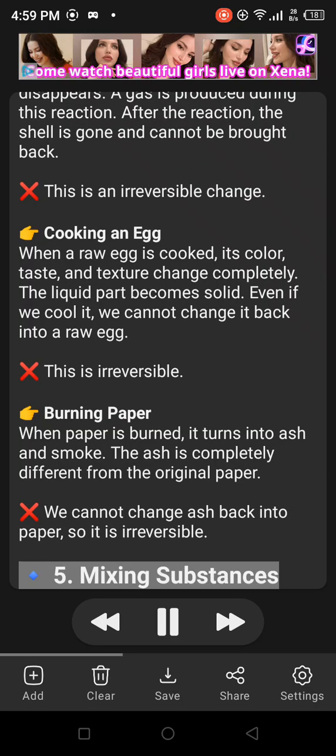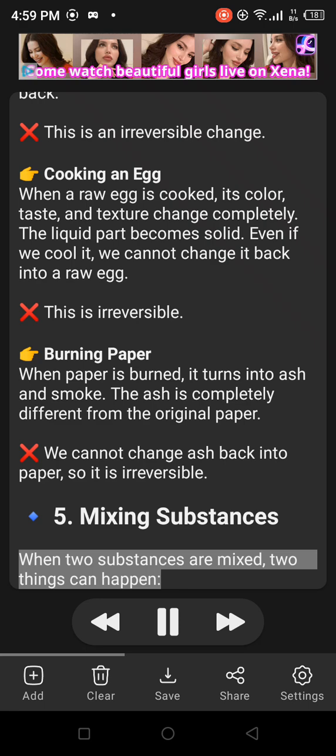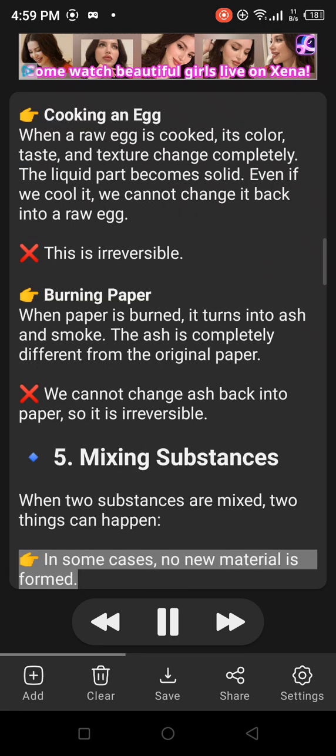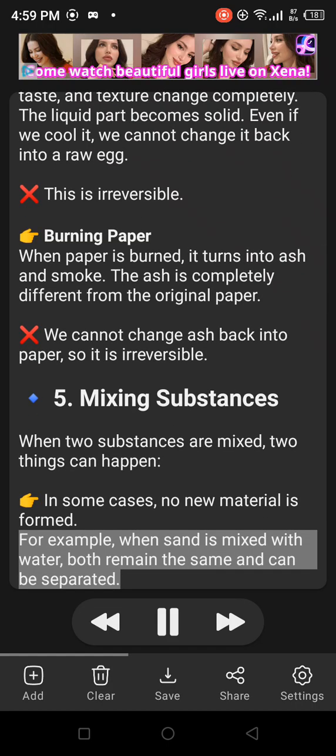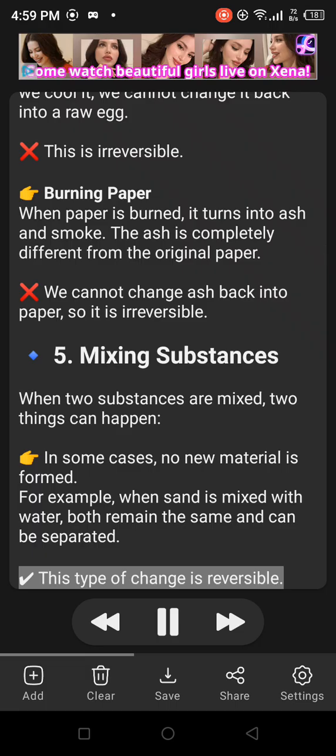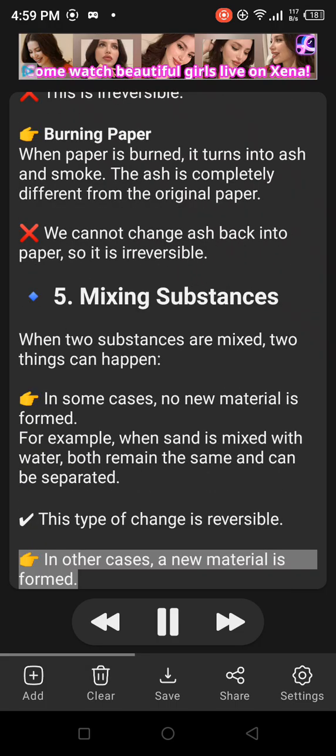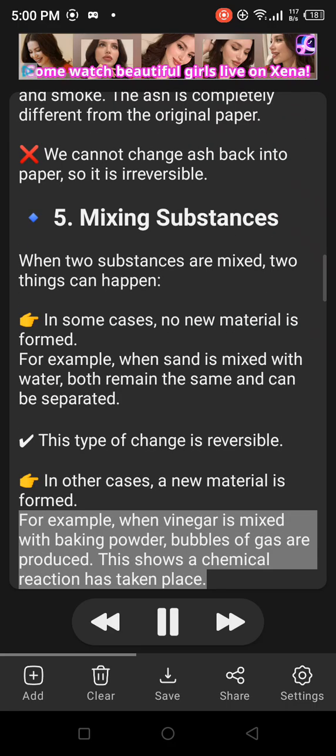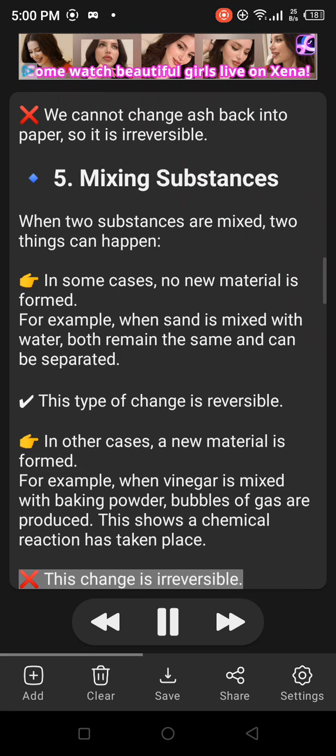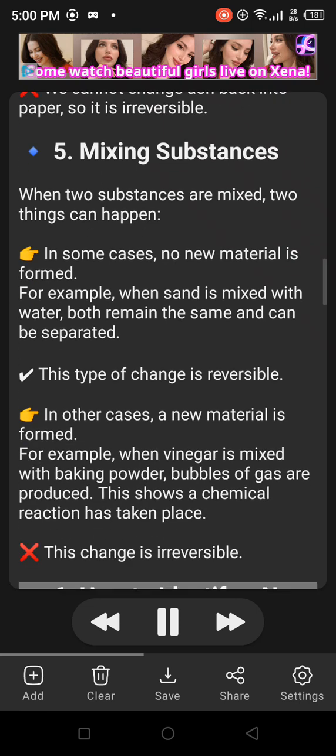5. Mixing substances. When two substances are mixed, two things can happen. In some cases, no new material is formed. For example, when sand is mixed with water, both remain the same and can be separated. This type of change is reversible. In other cases, a new material is formed. For example, when vinegar is mixed with baking powder, bubbles of gas are produced. This shows a chemical reaction has taken place. This change is irreversible.